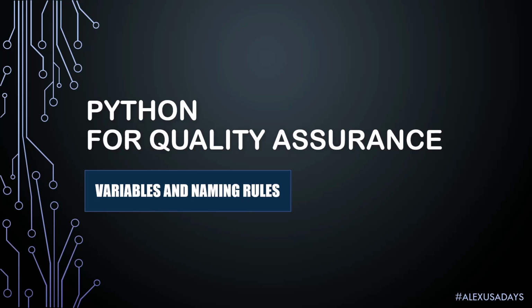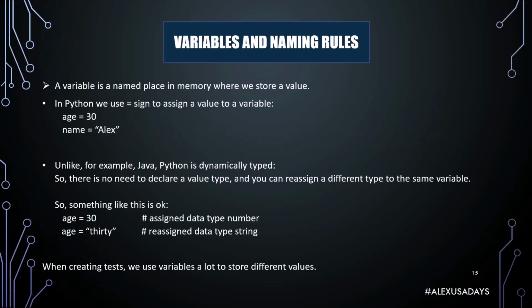Today we're going to talk about variables and naming rules. So in Python, a variable is a named place in memory where we store a value. And in Python, we use the equal sign to assign a value to a variable. For example, we want to store 30 under variable age. So we'll say age equals 30. And we want to store the text Alex in variable name, so we'll say name equals Alex.